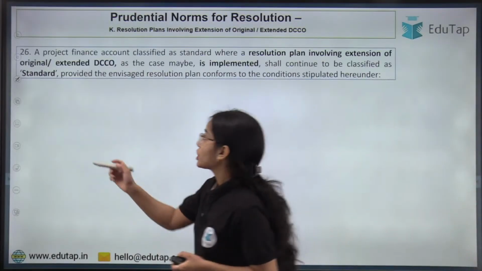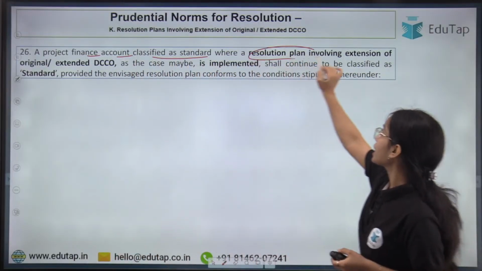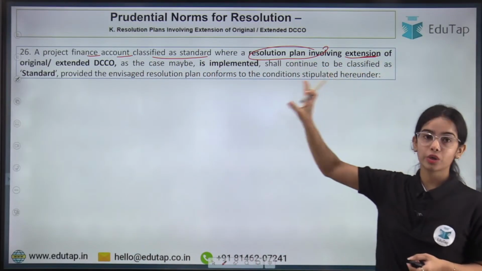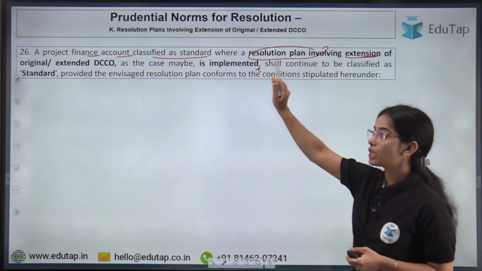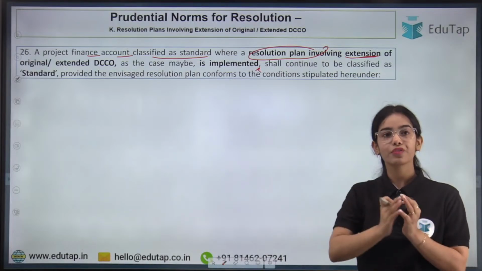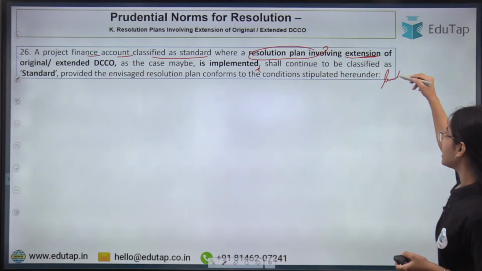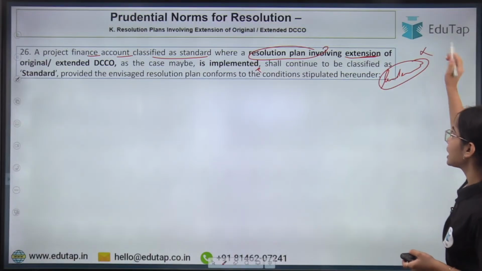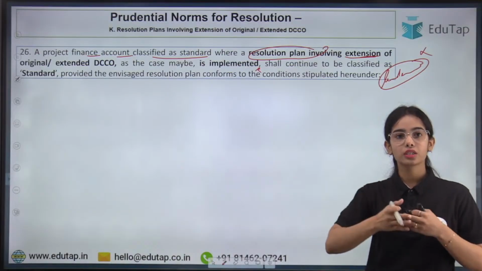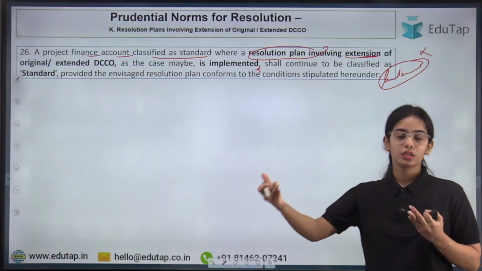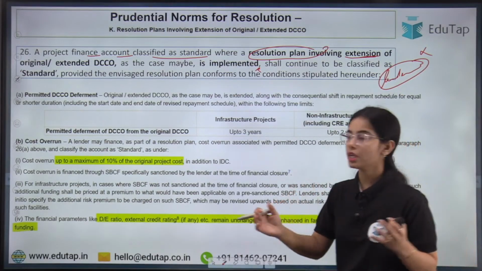So in this case, a project finance account is classified as standard, whereas a resolution plan involving extension of the original or extended date, as the case may be, is implemented. Okay, so the account will be considered standard if the lenders have decided that the stress is not big, the credit event is not creating much problem in the project, and the extension of the date of commencement of commercial operation can be provided.